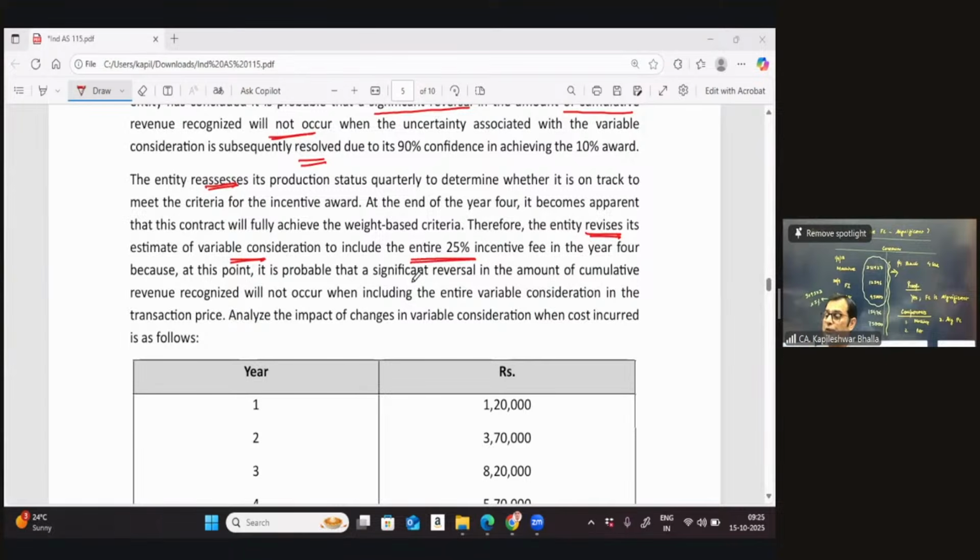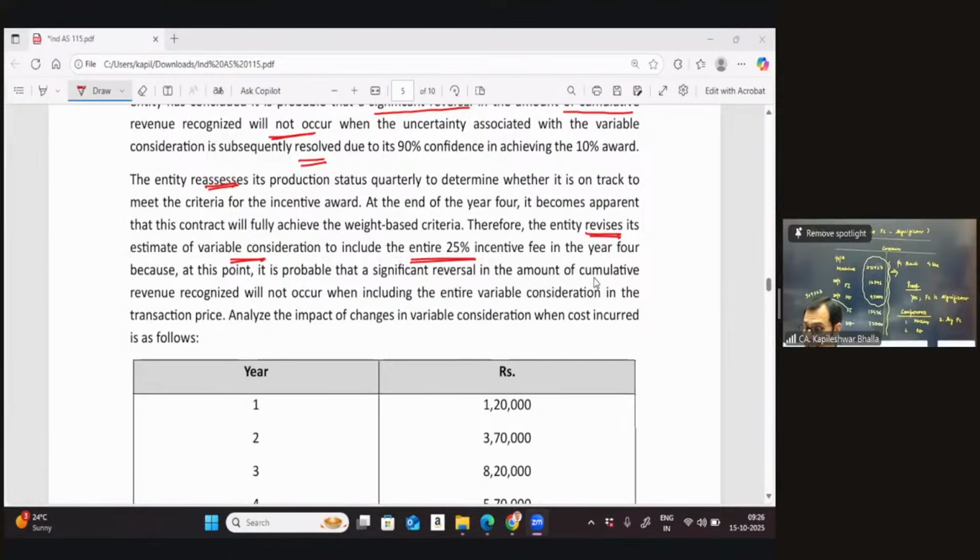Just like we did in case of a modification, is that technically correct to understand that if due to a change in the variable consideration there is going to be a change in the transaction price, would that also trigger the need for a cumulative catch-up adjustment? Absolutely yes, that's rightly said. So in this case, the examiner was testing us, are we aware of the concept of cumulative catch-up adjustments resulting because of change in transaction price?